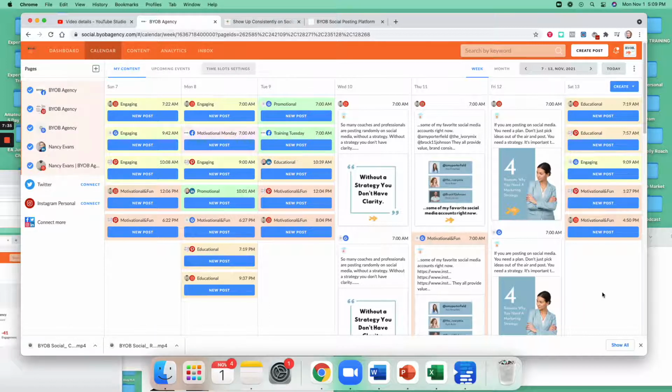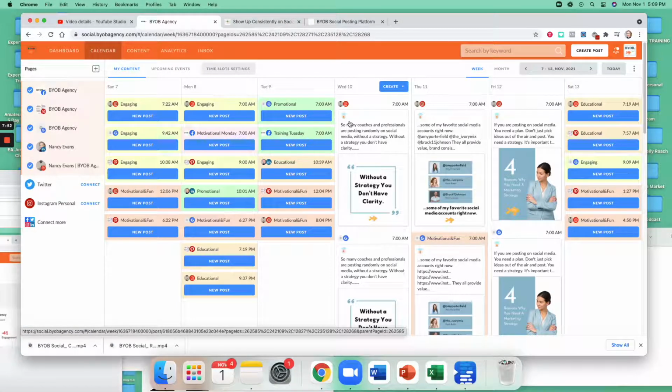Okay, so a lot of people ask, is it not good because I'm posting the same thing across all the different platforms? No. I want you to keep in mind that many people consume content in different places and really look at different platforms to get their information. And by posting across the different platforms, you're just getting yourself more visible out there.